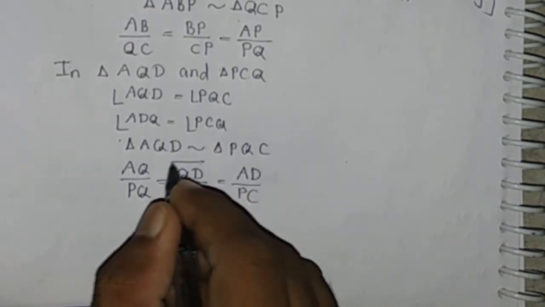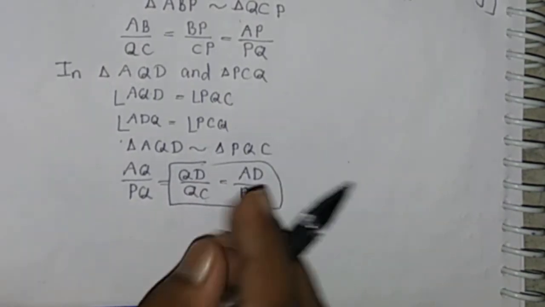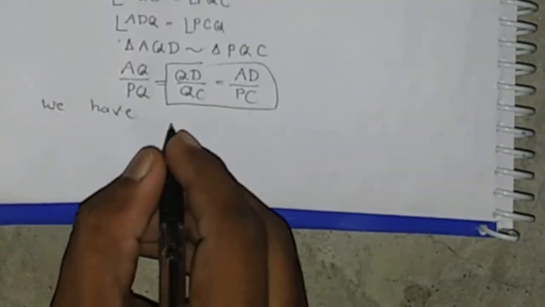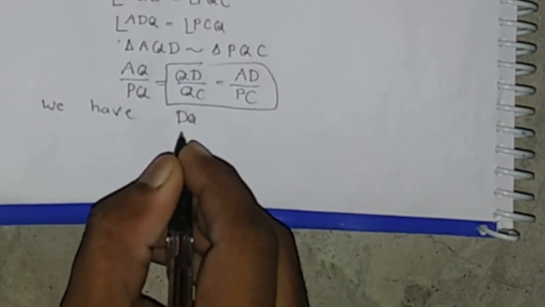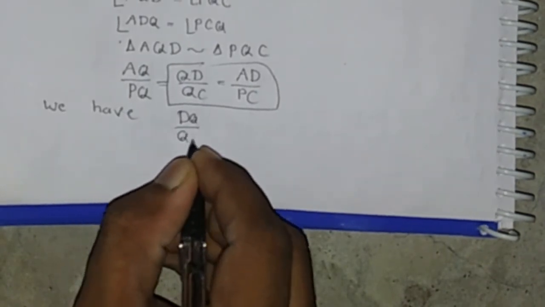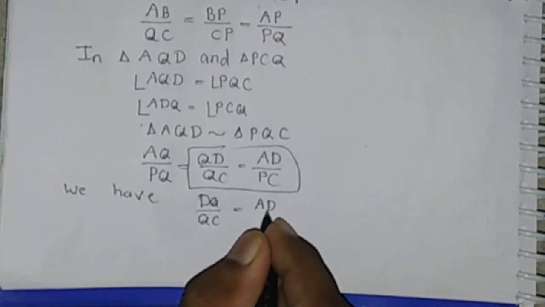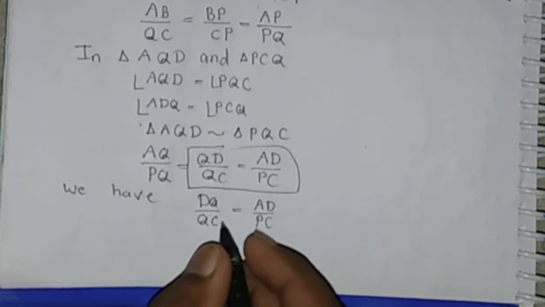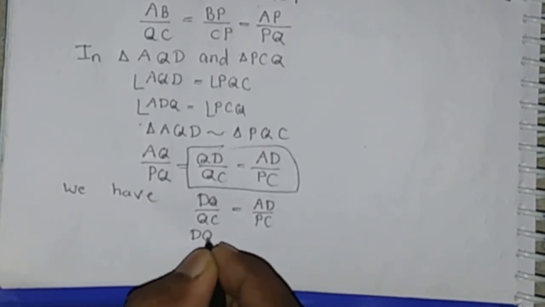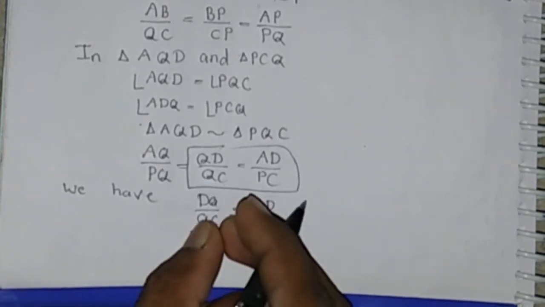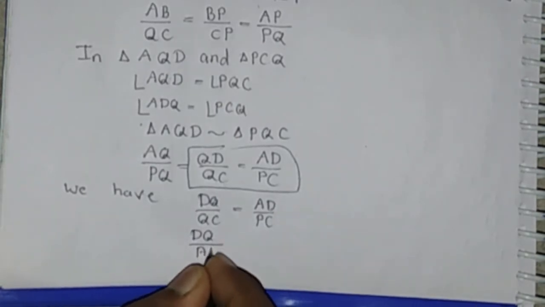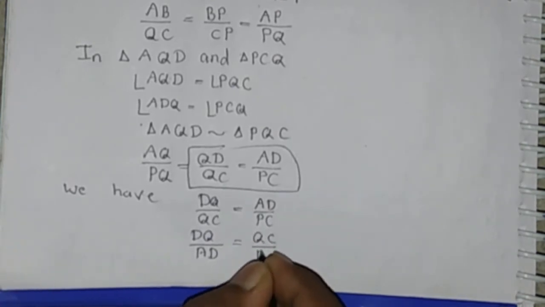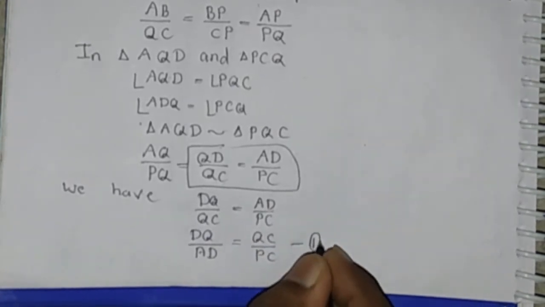Now from these two equations we have DQ by QC is equal to AD by PC, then it is equal to DQ by AD, with AD in the denominator and QC in the numerator, means QC by PC. Let it be equation 1.